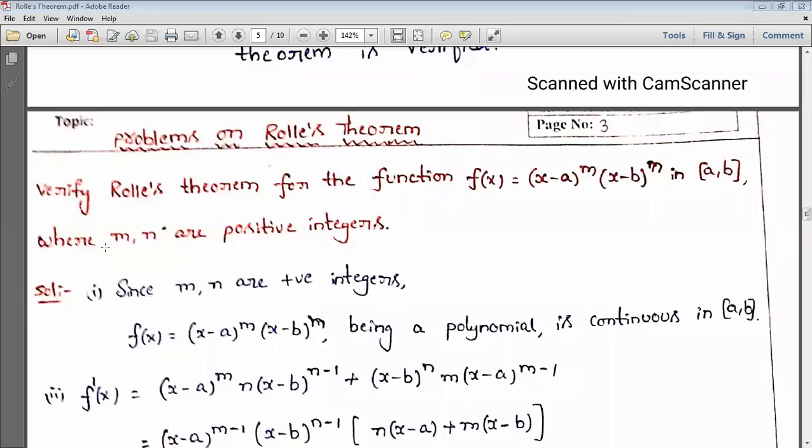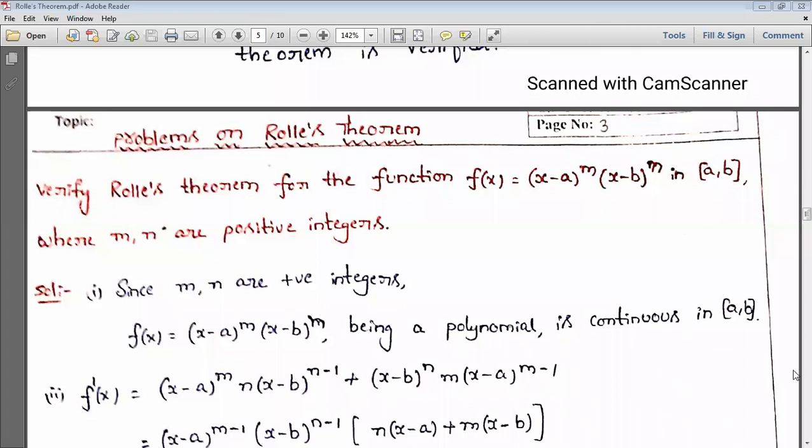First, what they give: verify Rolle's theorem for the function f of x equal to (x minus a) to the power m times (x minus b) to the power n in the interval (a, b), where m, n are positive integers. Verify means first it should satisfy the three conditions, and after that we should find the value of c which lies in the interval (a, b).